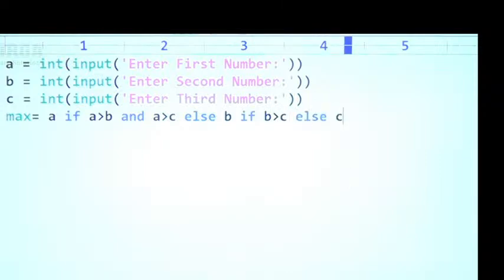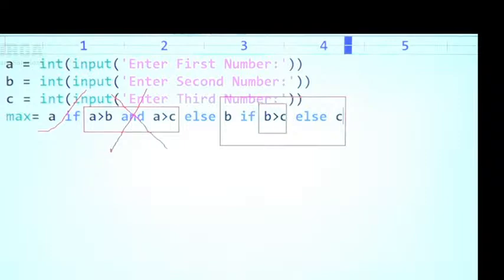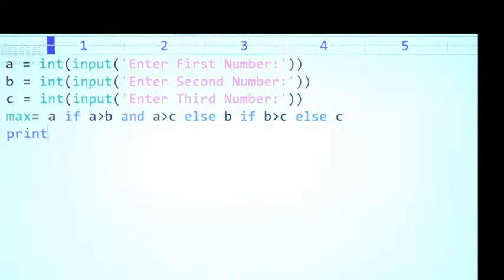Now observe very carefully, sir. If this condition is satisfied, A is the max value. If this condition fails, then again we need to check this condition. If this condition is satisfied, B is the max value. If this condition fails, C is the max value. Clear, right? Now print the maximum value, max, I'm trying to take, sir.